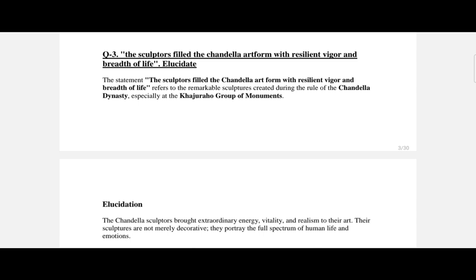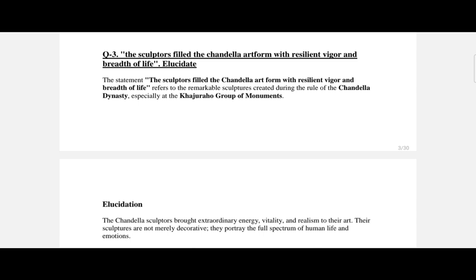The Chandela dynasty was known for its prominent contribution to temple art and architecture, particularly in central India, especially in the present-day Madhya Pradesh and the Bundelkhand region. So not completely in Madhya Pradesh, it is in the adjoining states also. So their most, sorry for that one.